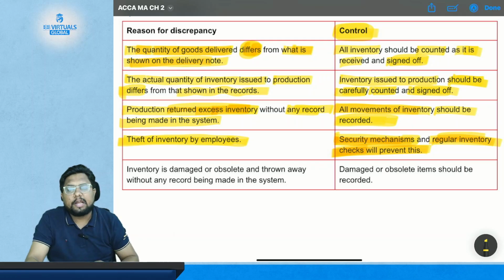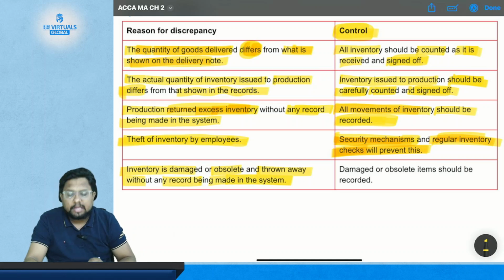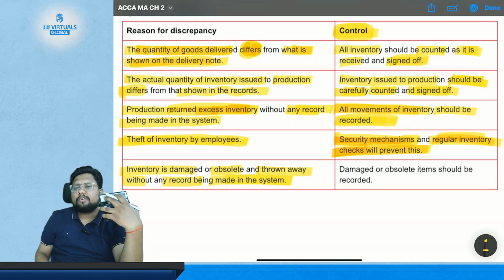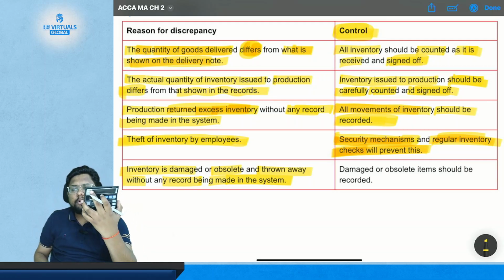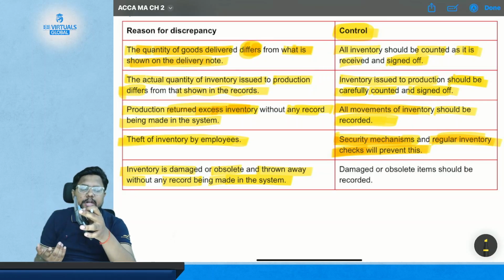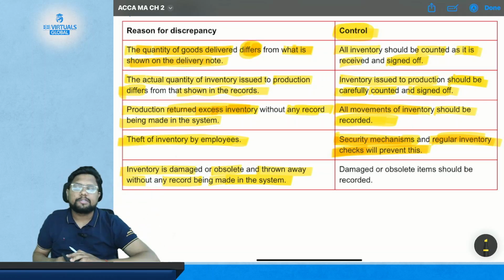Now comes the last but not the least problem, which is inventory that is damaged or obsolete and thrown away without any record being made in the system. What is the case here? Suppose I have inventory of calculators, but some of the calculators have been damaged. It is of no use to me, so I will just throw it out.